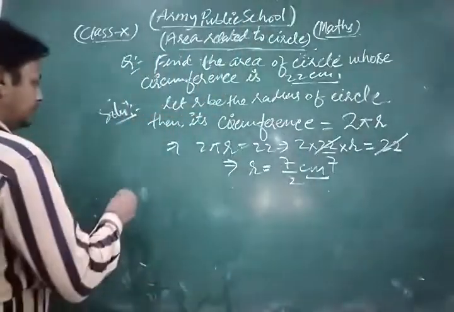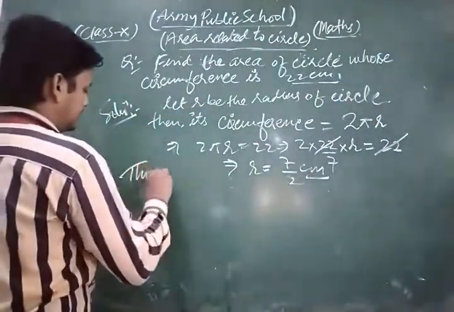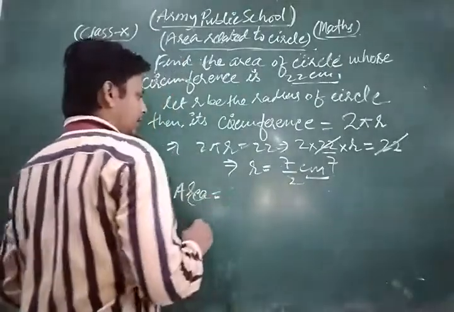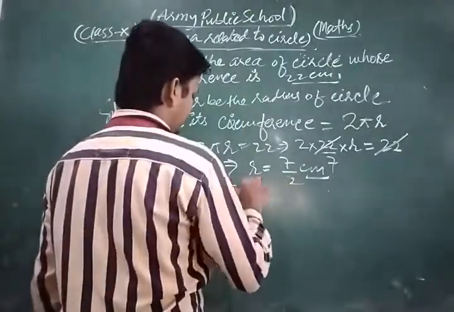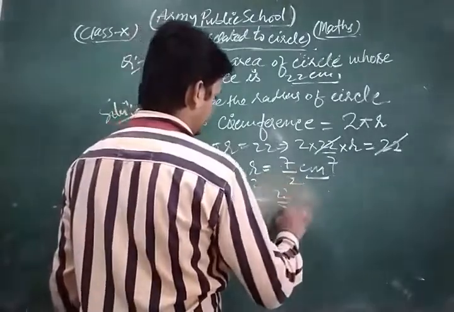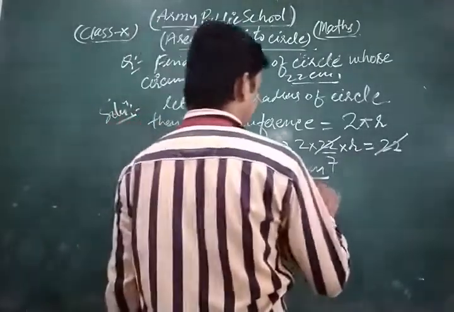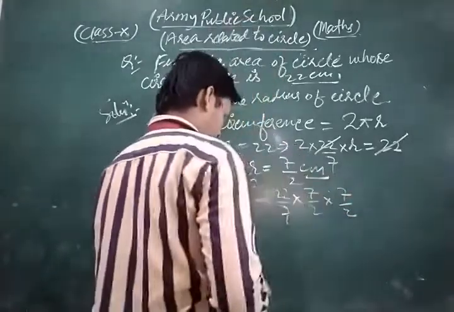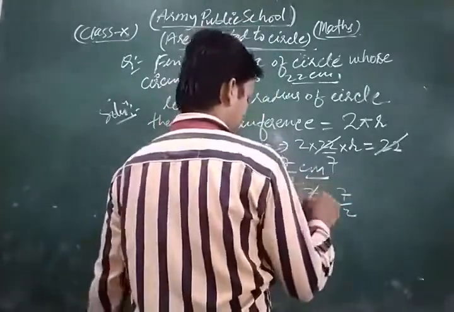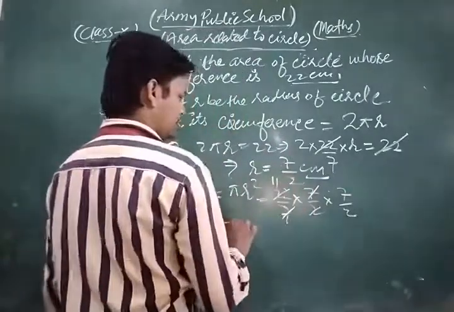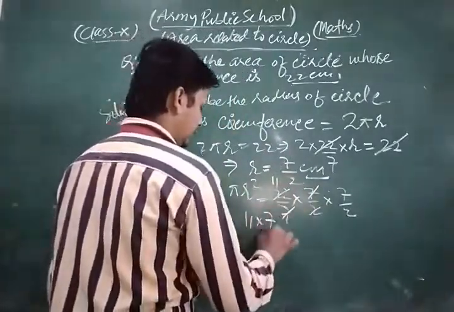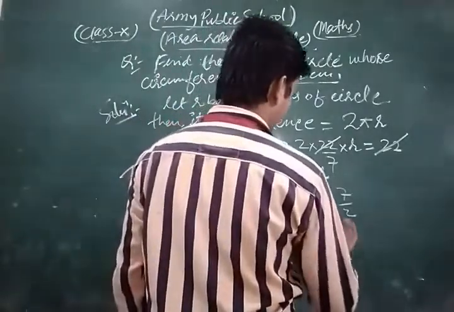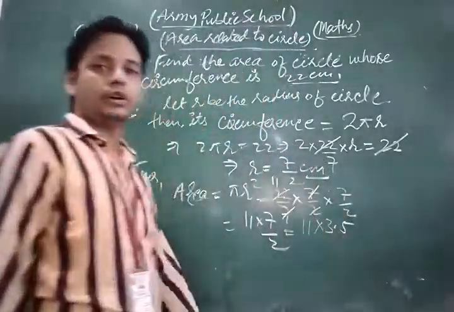Now its area, thus the required area is 22 upon 7 into r square, means 7/2 into 7/2. Now look, 7 cancels with each other. This is 11 times, so 11 into 7/2, that is 11 into 3.5.